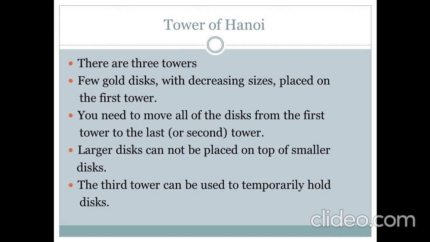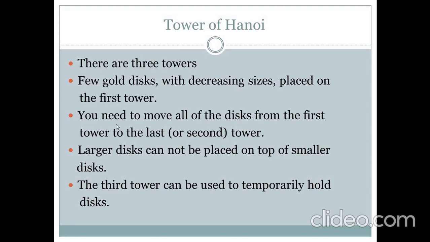Next thing is Tower of Hanoi. In Tower of Hanoi, it will use a recursion. In this, there are 3 towers, few gold discs, with decreasing sizes placed on the first tower. You need to move all the discs from the first tower to the last tower. Larger discs cannot be placed on top of smaller discs. The third tower can be used to temporarily hold the disc.